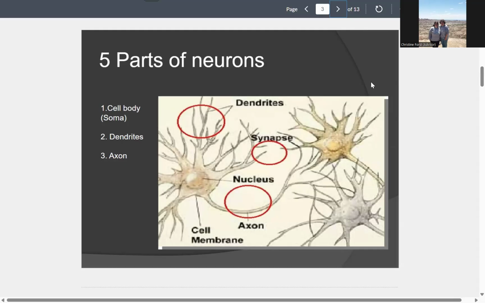The dendrites are the second part of the neuron. The dendrites are like this branch-like structure that comes out of the cell body, and they are the primary receivers of information. So they primarily receive the information, move it through the cell body, and then out through the axon, which is the third part. The axon is this tail-like structure that transmits the message down it and out into a fluid-filled gap called a synapse, so that the next neuron can then pick up the message and transport it down.